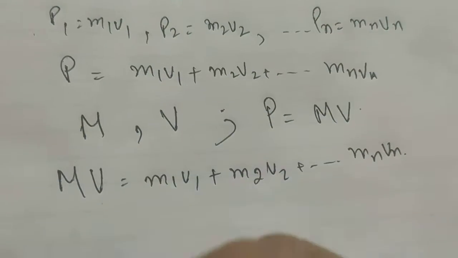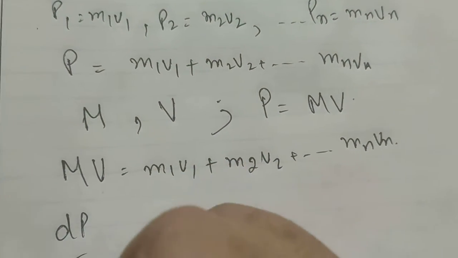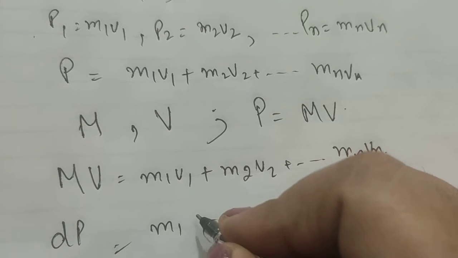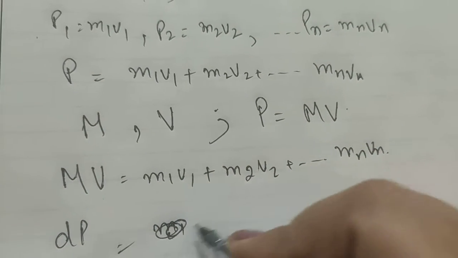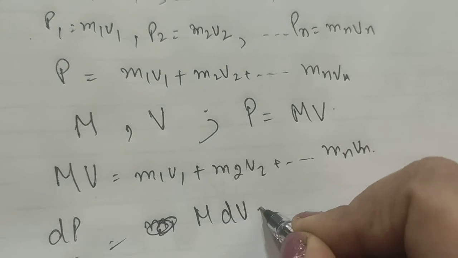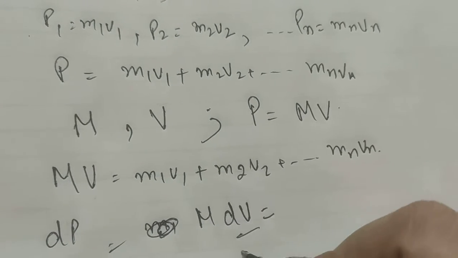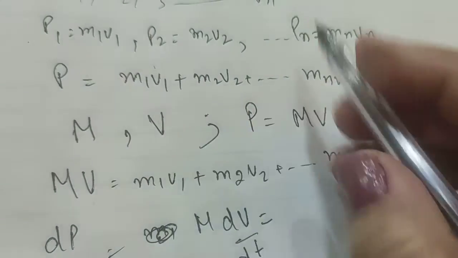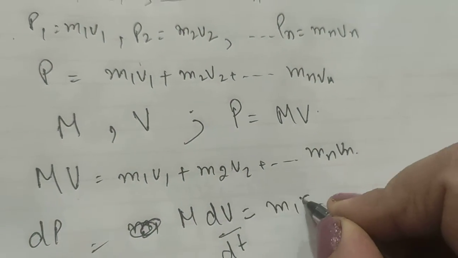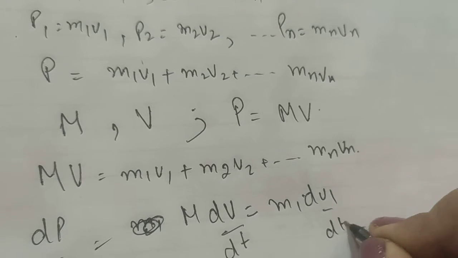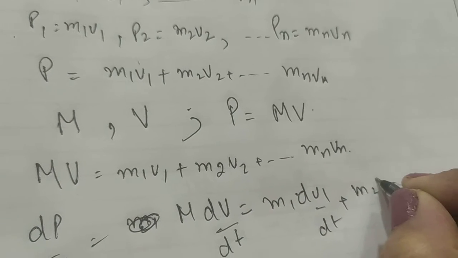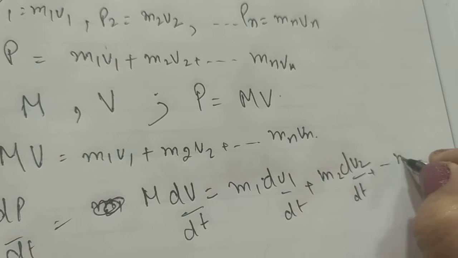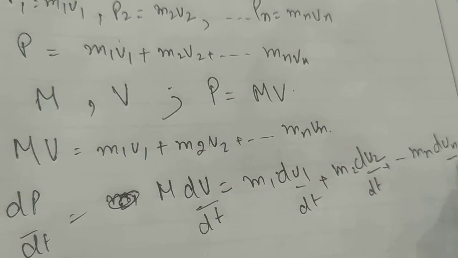in that case dP by dt is equal to M dv by dt, which is equal to m1 dv1 by dt plus m2 dv2 by dt plus so on up to mn dvn by dt.